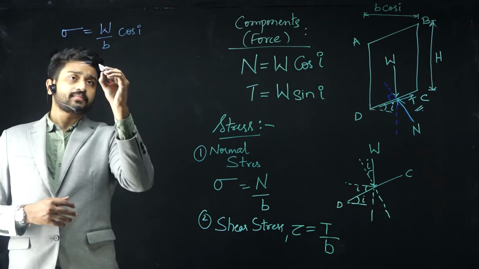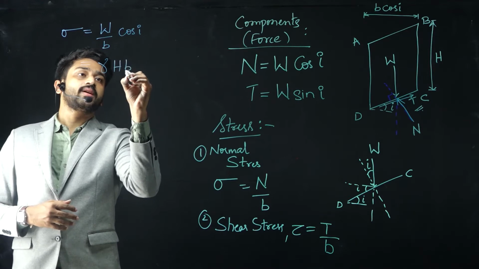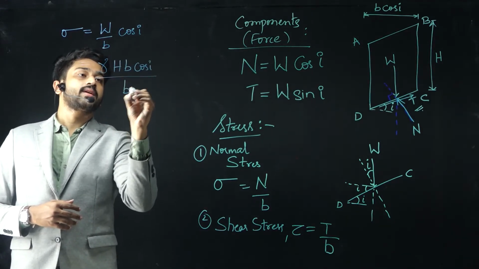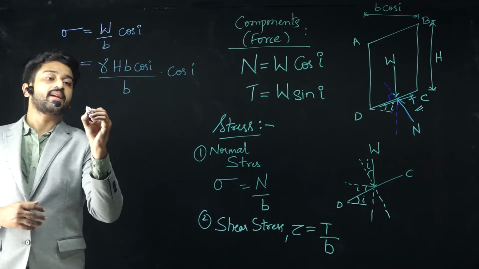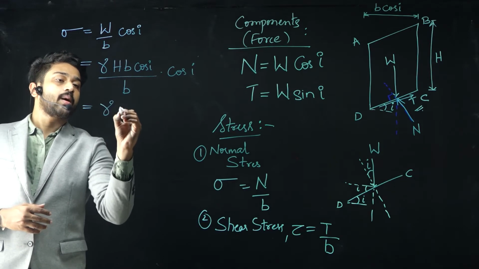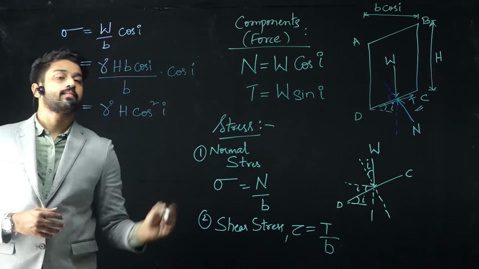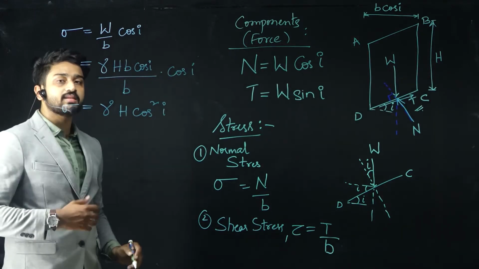W is gamma into h into b cos I. So simplifying, I can write sigma as gamma h into cos square I.